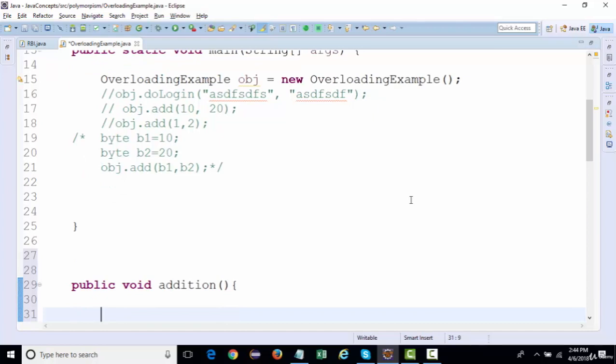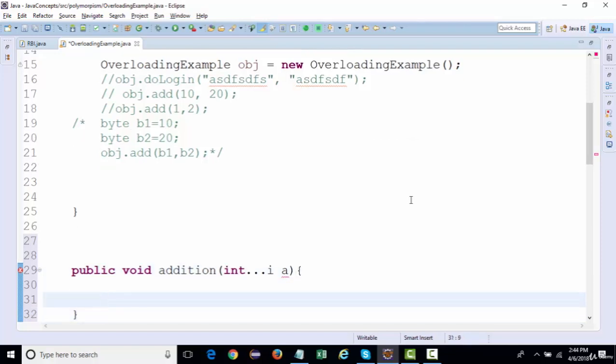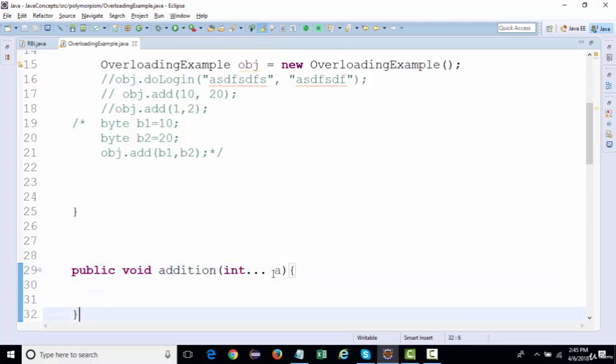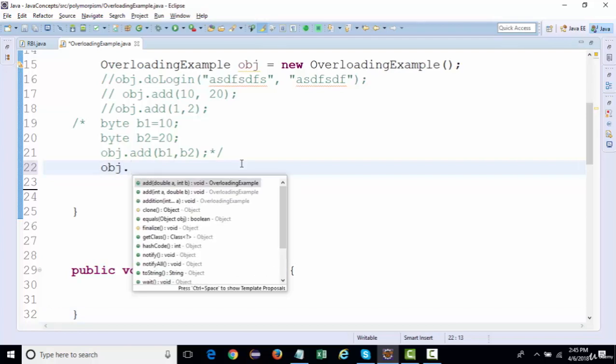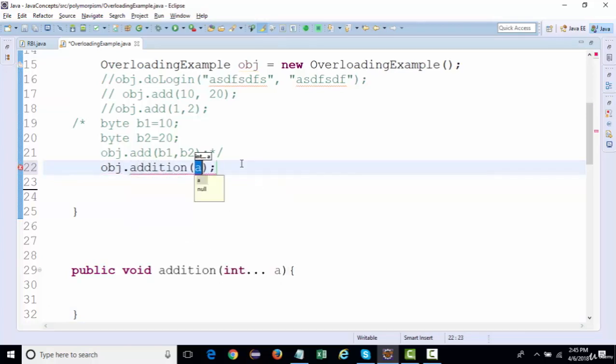So I'll say it accepts numeric values like this. So this is what your var args is, right? So how are you going to call it? You're going to say obj dot addition, and over here you can pass the total numbers that you want to add like this.